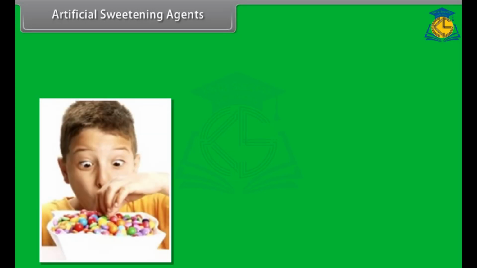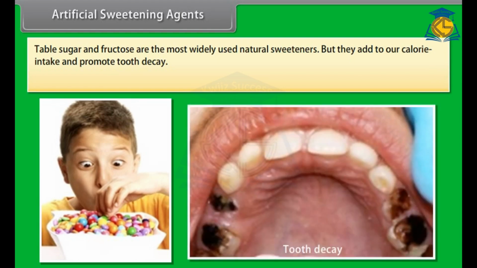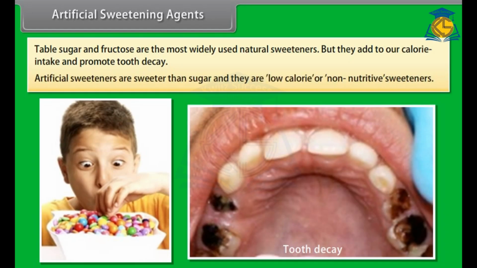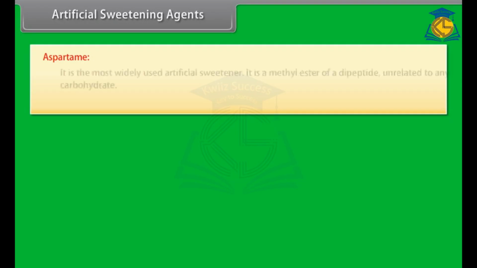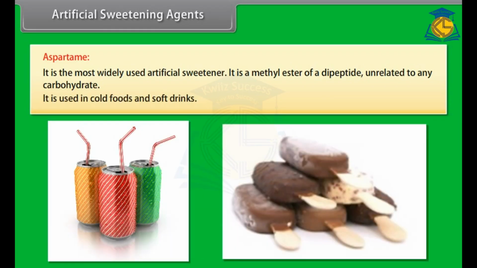Artificial sweetening agents. Sweetness is a matter of taste, but almost everyone has a craving for sweets. Table sugar and fructose are the most widely used natural sweeteners, but they add to our calorie intake and promote tooth decay. Artificial sweeteners are sweeter than sugar and they are low-calorie or non-nutritive sweeteners. Aspartame. It is the most widely used artificial sweetener. It is a methyl ester of a dipeptide unrelated to any carbohydrate. It is used in cold foods and soft drinks.